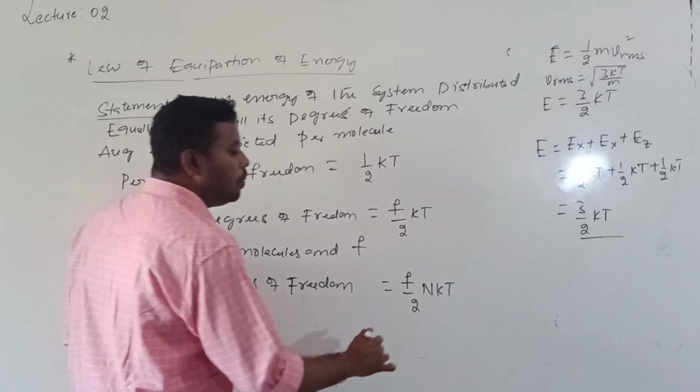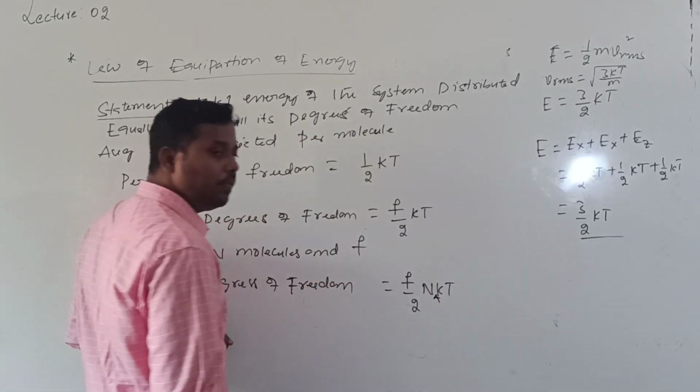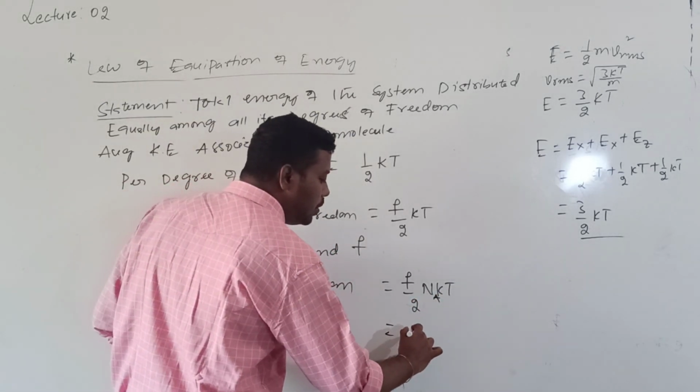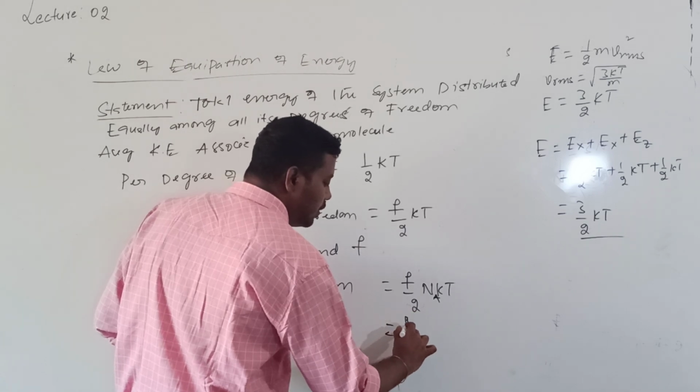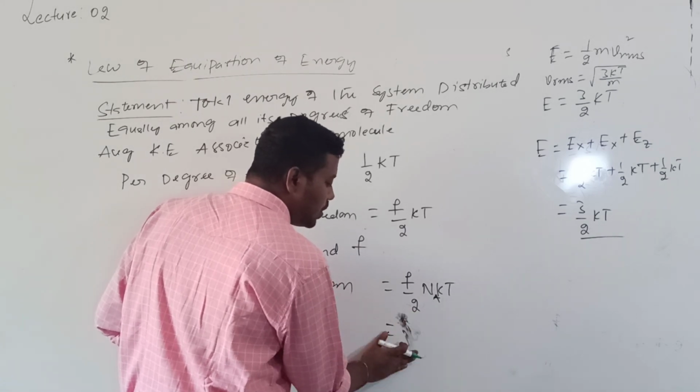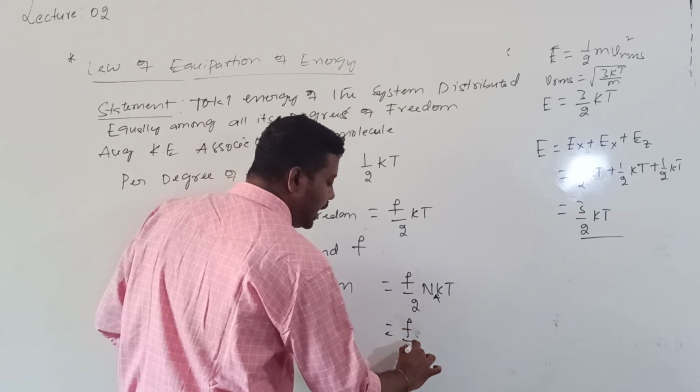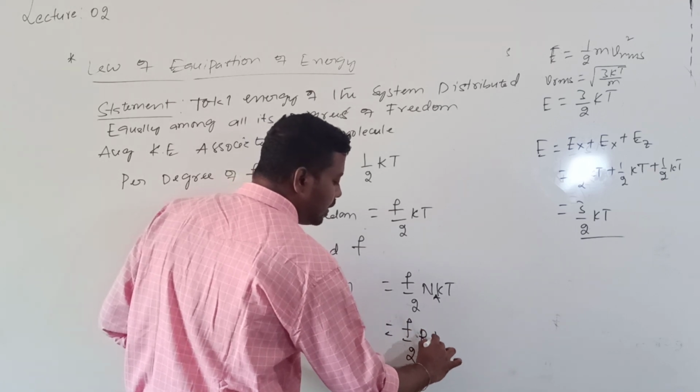If I write the number of molecules as the Avogadro number, then Na into k will be equal to R. So the answer will be given by f by 2 into R into T.